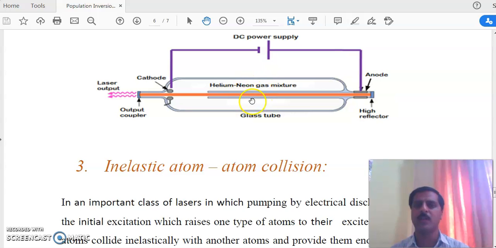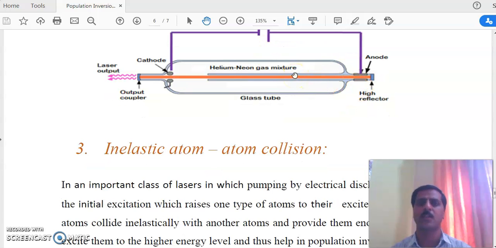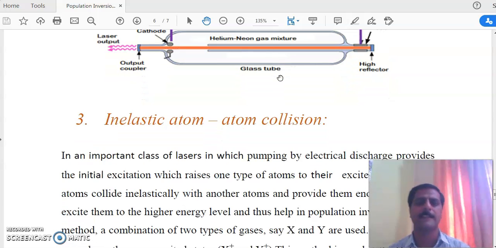Helium and neon, a mixture of two gases, is filled in a discharge tube, and the two ends of that discharge tube are connected to a power supply. When a potential difference of several thousand electron volts is developed across the ends, the gas gets ionized, and due to the formation of ions, they collide with atoms and get excited. This is the second process.